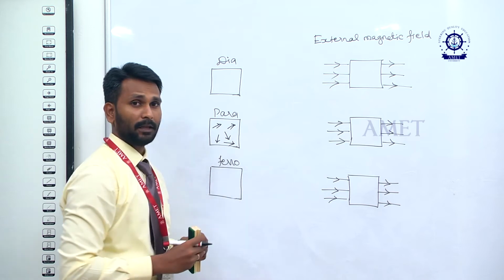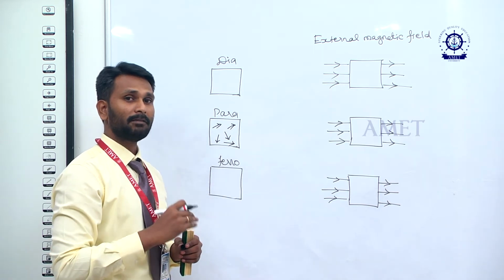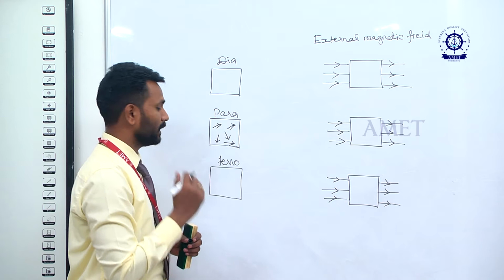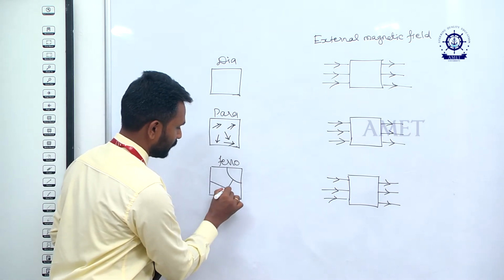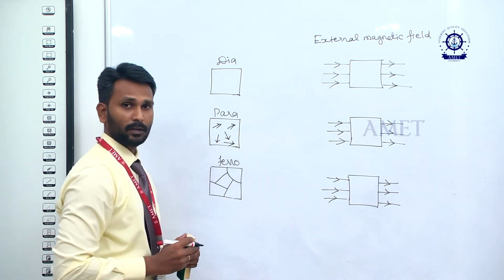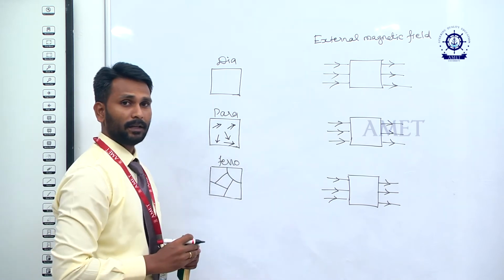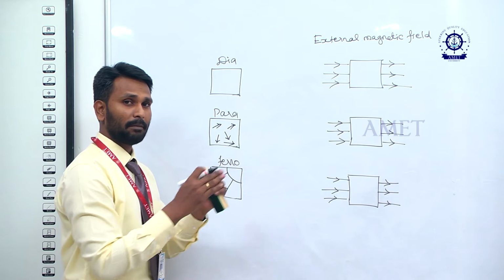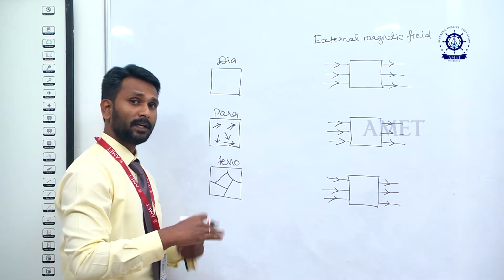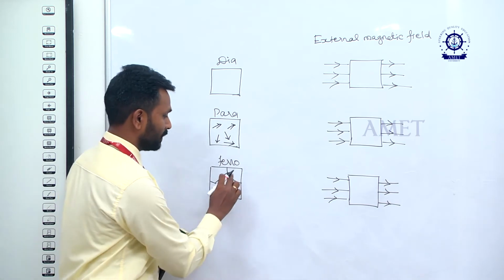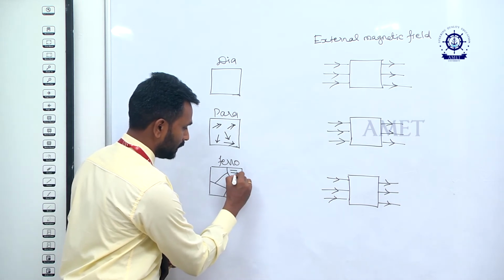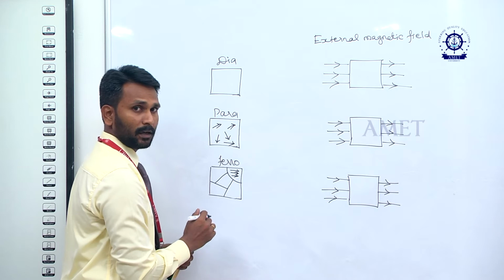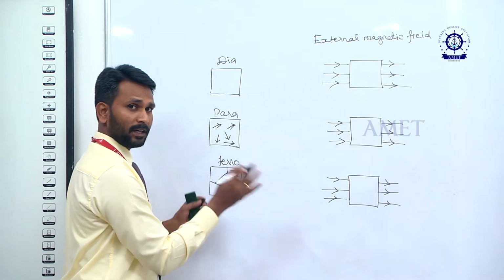In the ferromagnetic material, a number of domains will be available. So this is a number of domains. Got it? So within a domain, the lines are in the same direction, but different domains are in different directions. Okay.